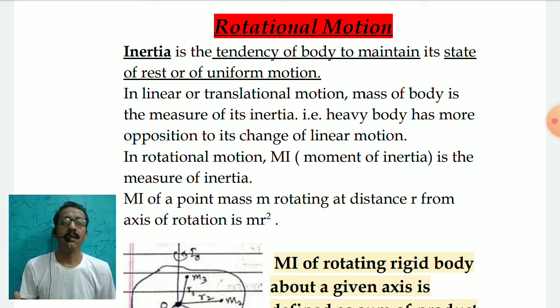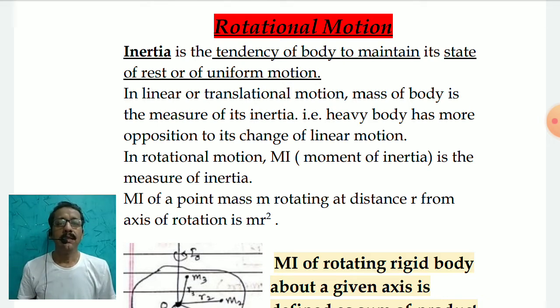Whereas if the body has a smaller moment of inertia, it is easy to rotate it, or if it is already rotating, it is easy to change its state of rotational motion, either to increase or to decrease its angular velocity.